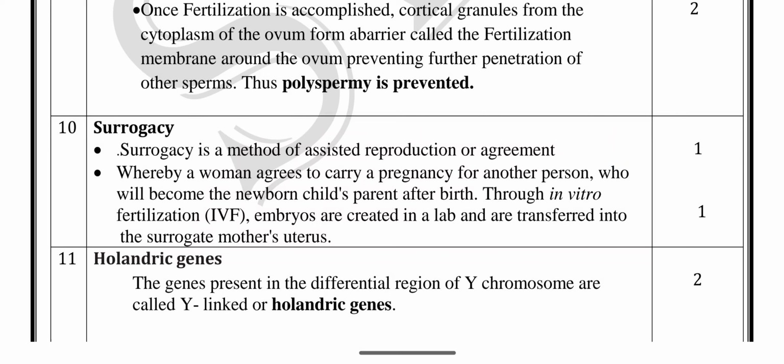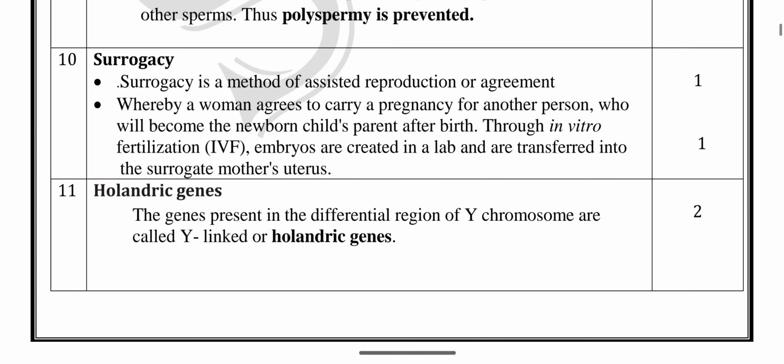In the surrogacy method, through in vitro fertilization, the embryos are created in the lab and transferred into the surrogate mother. The fertilization occurs in the lab or test tube. We transfer the embryo to the surrogate mother, using either donor sperm or donor ovum, or the parents' own sperm and ovum. The transfer occurs in the surrogate mother's uterus. This process carries 1 mark, totally 2 marks.